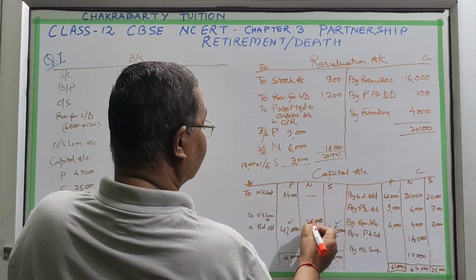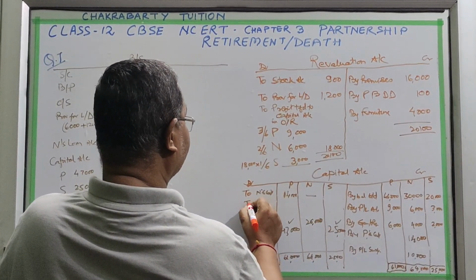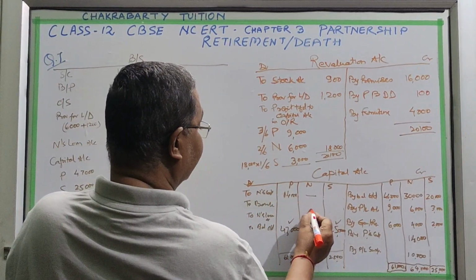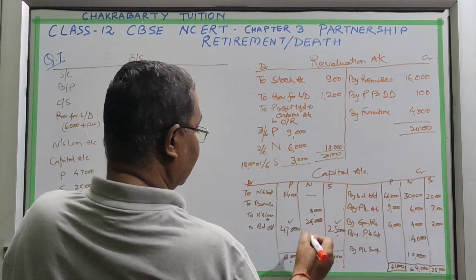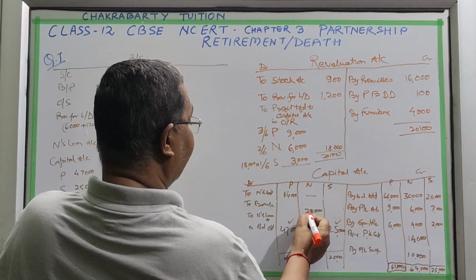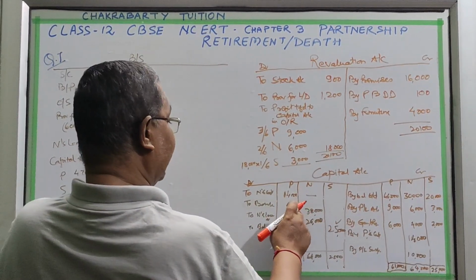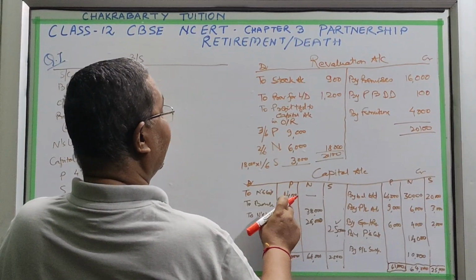The rest we have to pay him in cash, 38,000, and for this purpose, if required, you have to take a bank loan.